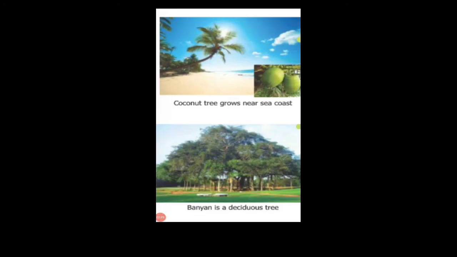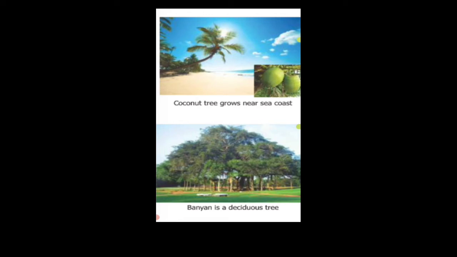Now we will study about the plants that grow in hot and humid regions. Some regions are very hot and humid. Plants like teak, rubber, pepper, coffee, tea and sugarcane grow in hot and humid regions.